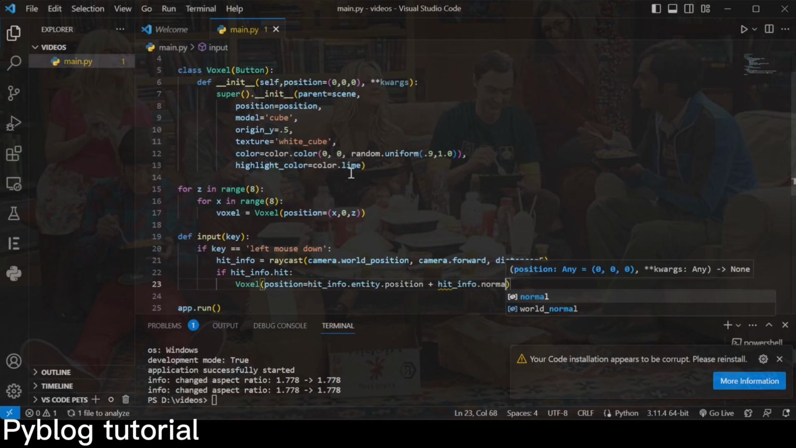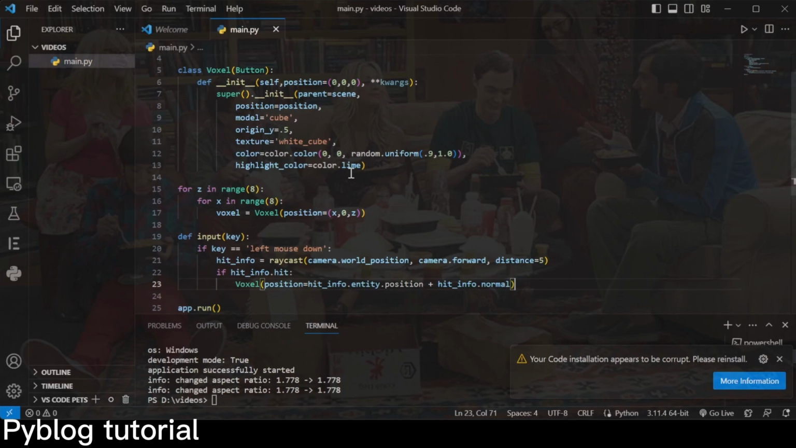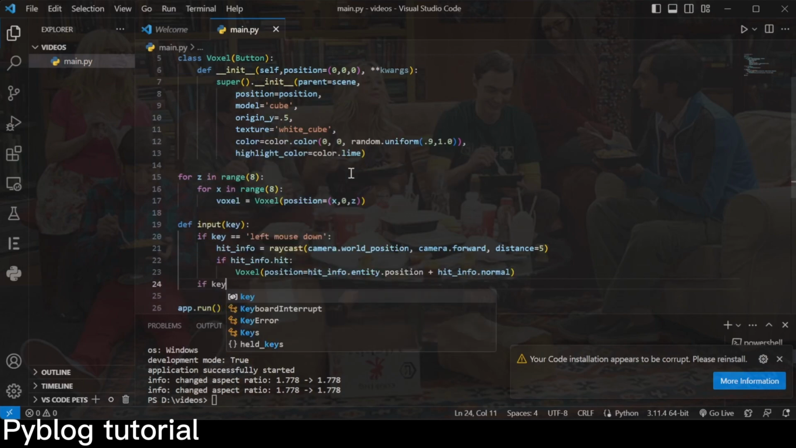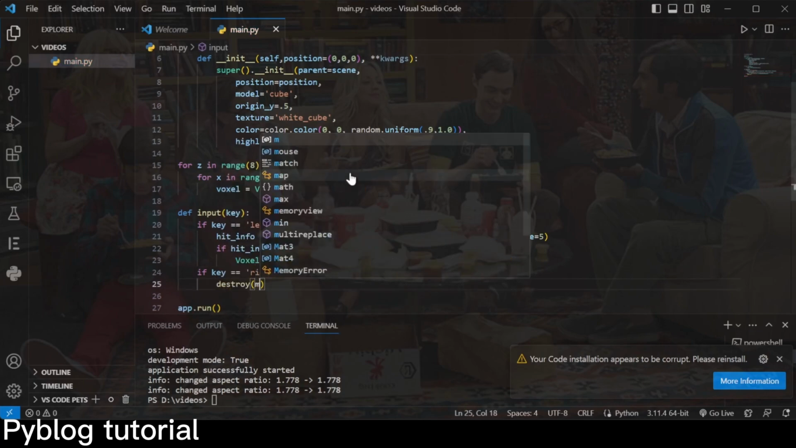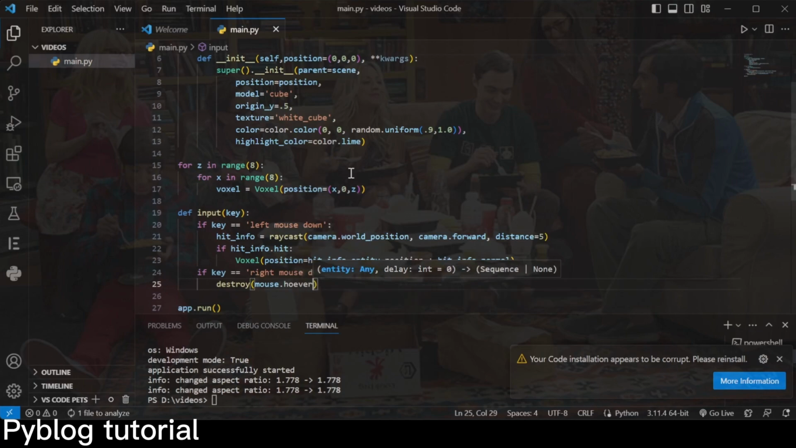And then this one will be for getting the right mouse button. So if we click right mouse down, it will destroy the block. So for this one, we're just going to do and mouse.hovered entity, so we can tell if we're hovering on the entity, and you can get that specific entity in particular. So just destroy mouse.hovered entity.